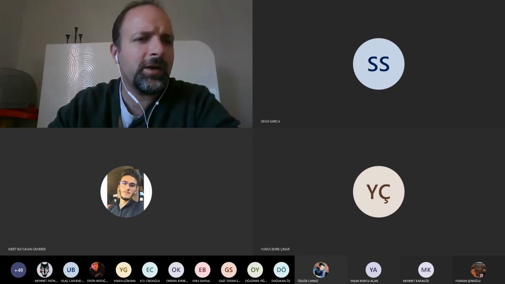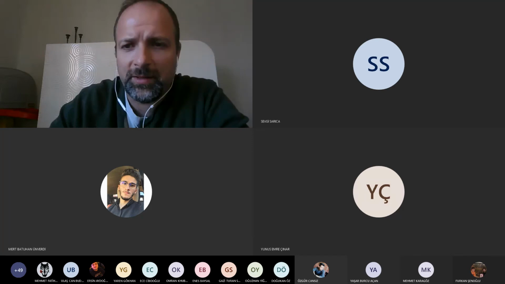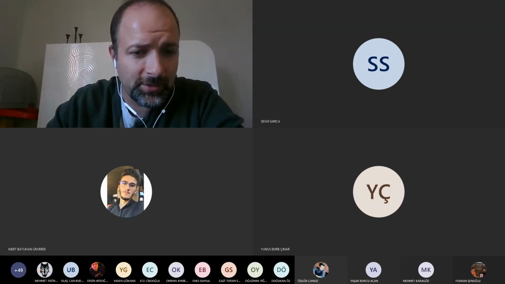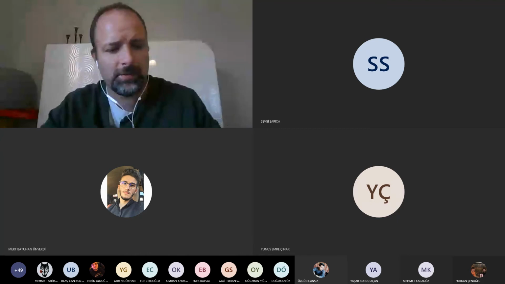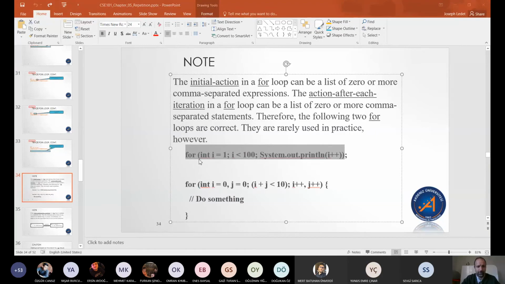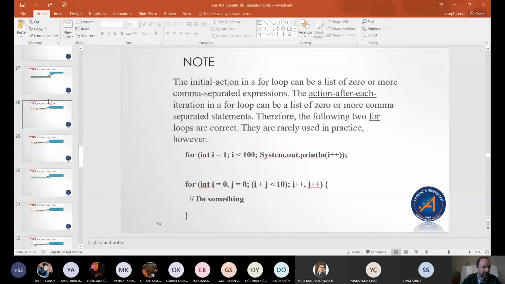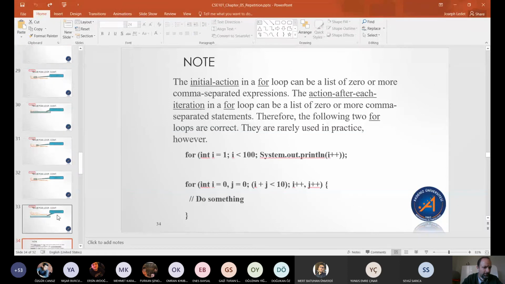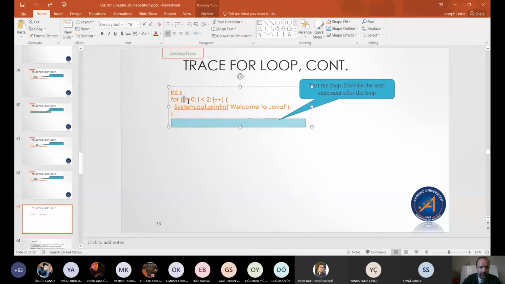Okay, Tefik, let me go back and share this again so I can make sure I know what you're talking about. You said, why did we define the i inside of the print? Are you saying for the for loop? Here, like, why do we set the value there? Is that what you mean?